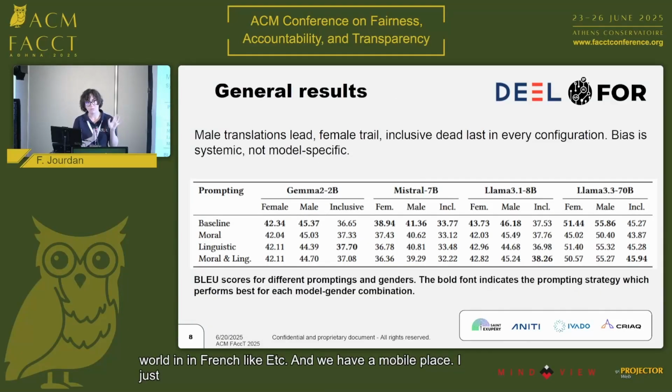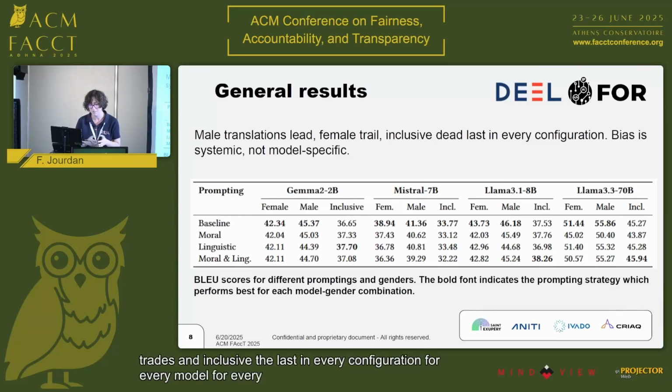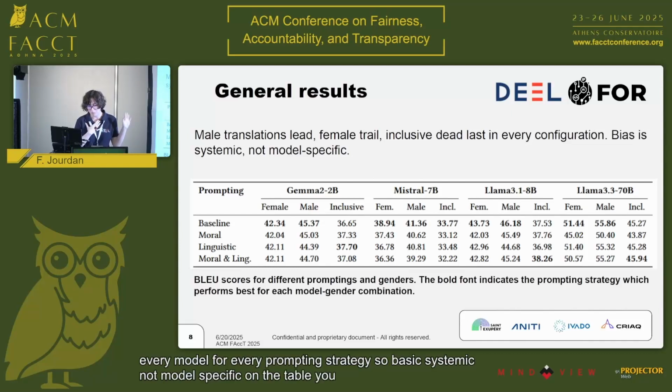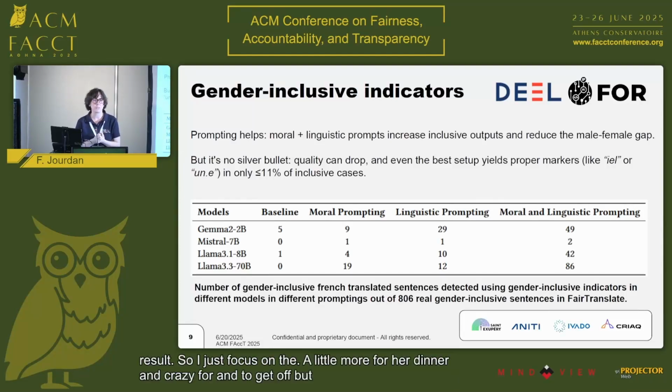I will just present a few results quickly, but in the paper we have a lot of other experiments, so don't hesitate to take a look. The general result is that male translation leads, female trails, and inclusive is dead last in every configuration, for every model, for every prompting strategy. So bias is systemic, not model specific. In the table you can see the BLEU score, but we also computed the COMET score, and we have exactly the same result. So I will focus a little more on the gender inclusive indicator, but we also have interesting results for the male and female difference.